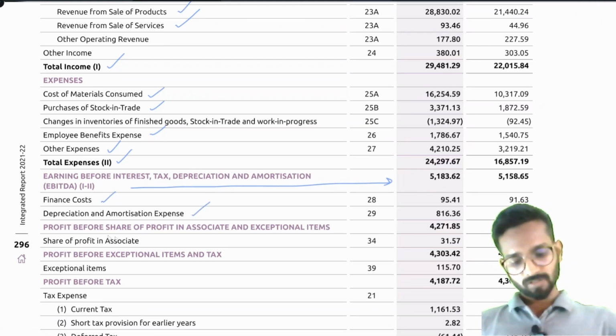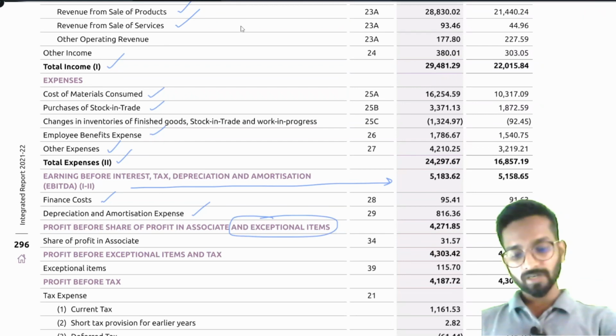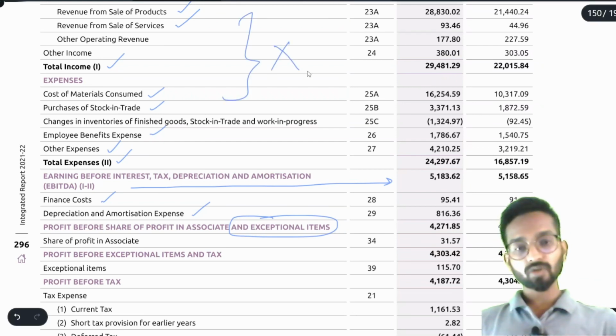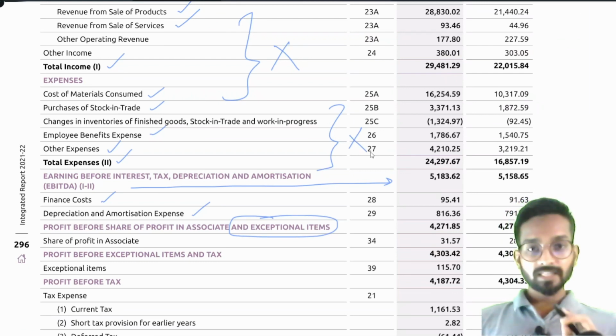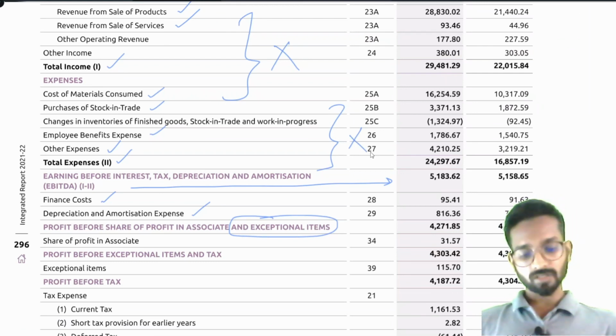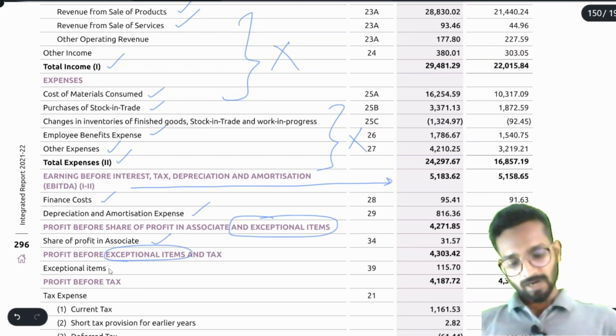Profit before share of profit in associate and exceptional item. It means exceptional items are not included here. Remember this. Why? Because I have already said they need a separate disclosure. So after this, see, share of profits, this is profit before exceptional items. Understood? After this, they will mention here exceptional items.